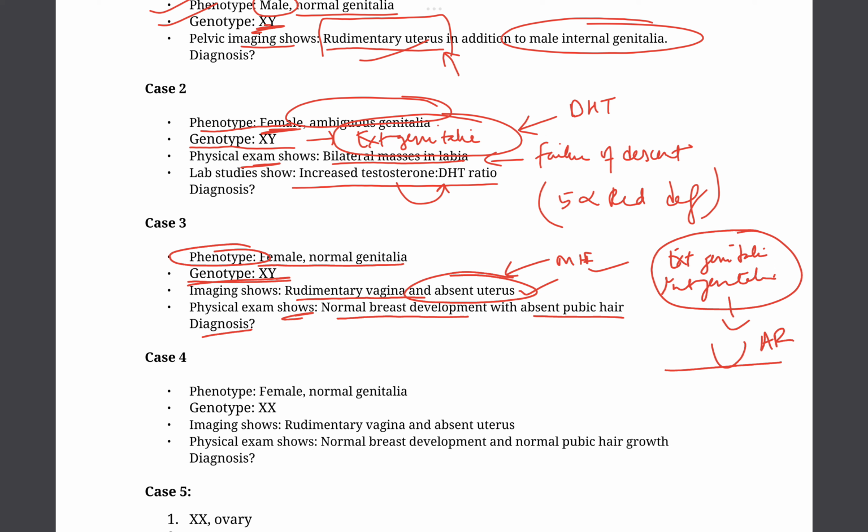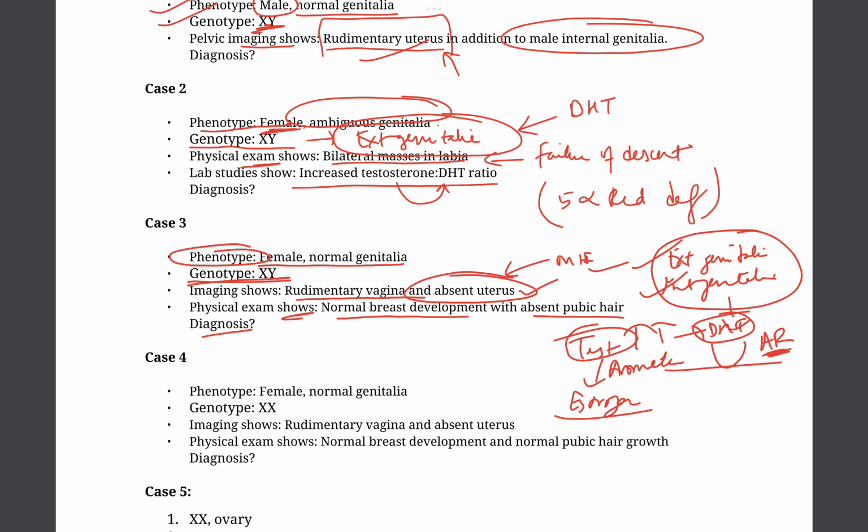So defect of this receptor can result in absence of both external as well as internal genitalia. So all the testosterone gets shunted to form estrogen in the presence of aromatase, because the testosterone is building up, as well as the dihydrotestosterone, which aren't doing their job.